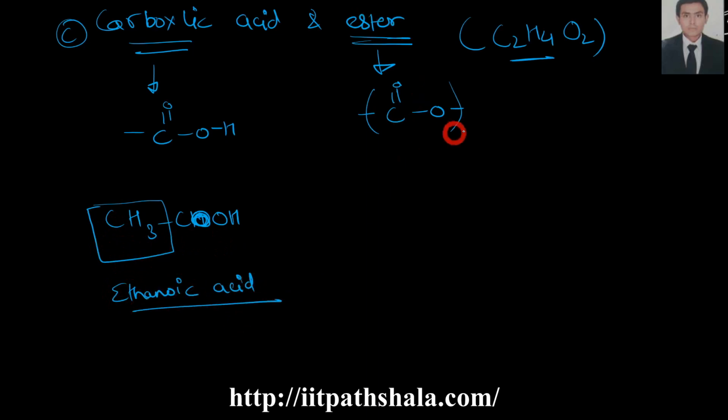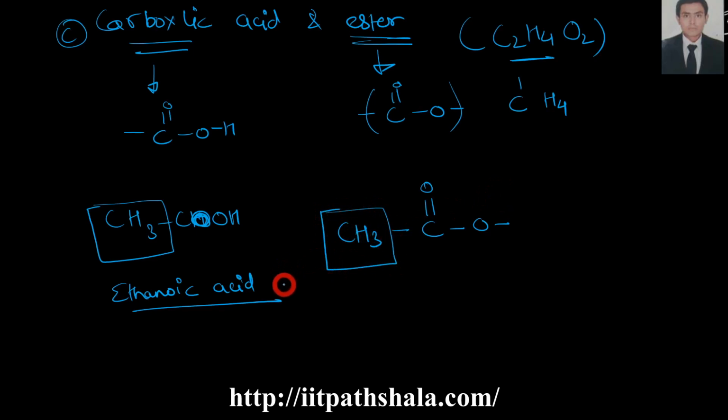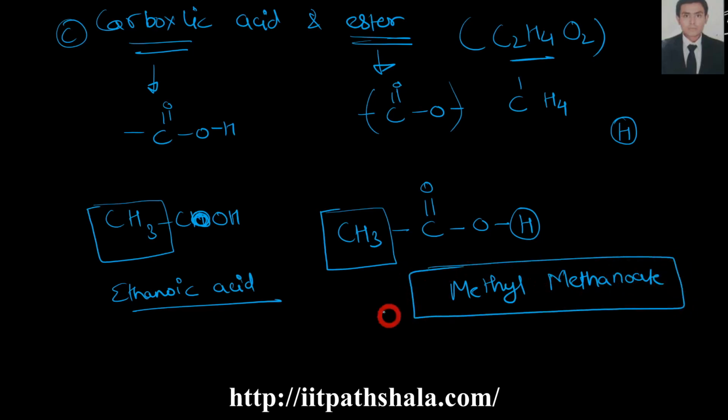Now the ester: you are consuming 1 carbon and 2 oxygen, leaving 1 carbon and 4 hydrogen. One methyl group I'll add from my previous knowledge, and I'm left with 1 hydrogen, so I add 1 hydrogen over here. So this is methyl methanoate.